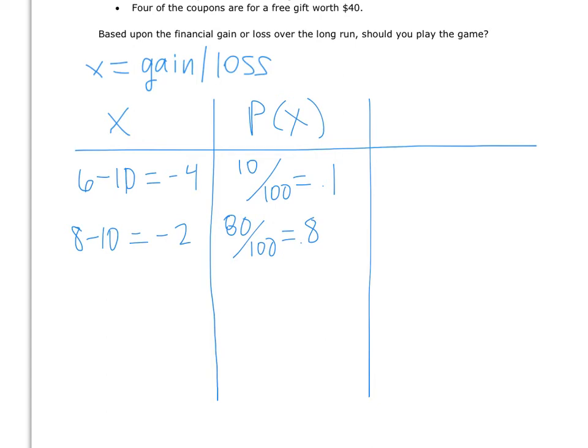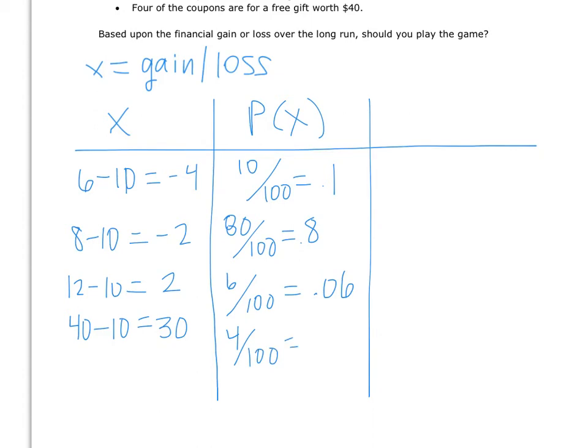The third type, 6 of the coupons are for a free gift worth $12. So finally, all right, we're going to actually gain, and we have a gain of $2. There's 6 of those. So 6 over 100, so 0.06. And then finally, 4 of the coupons are for a free gift worth $40. So we get 40, we had to pay the 10, so net gain of $30. And the probability there is 4 out of 100, or 0.04.